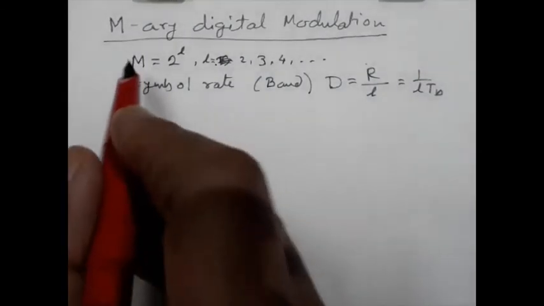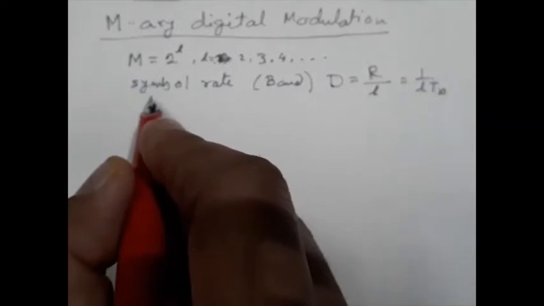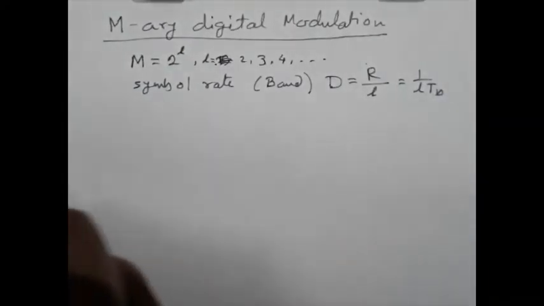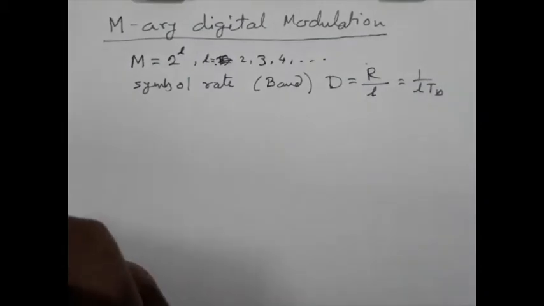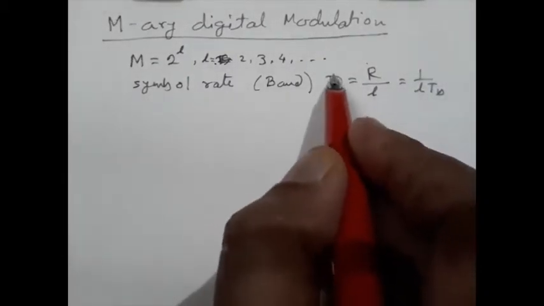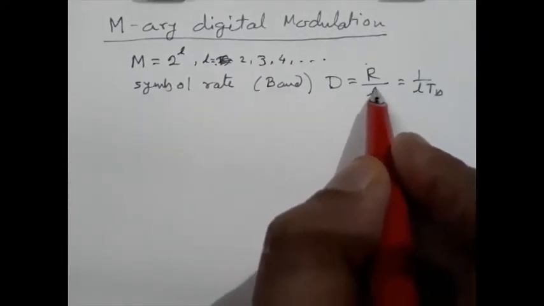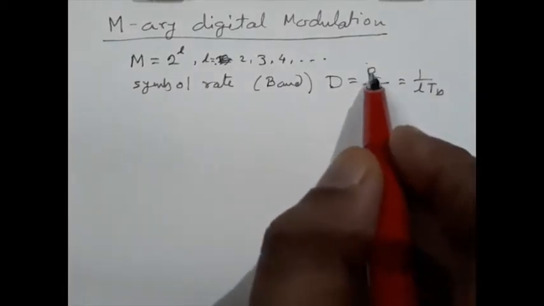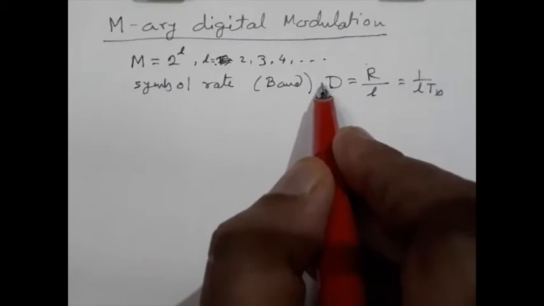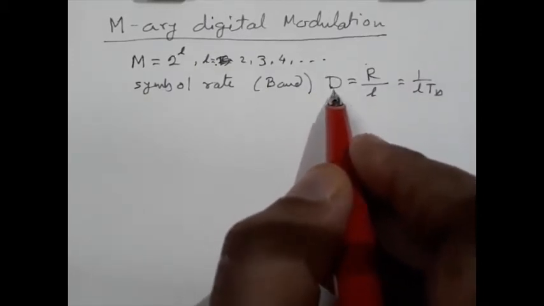So in an M-ary digital modulation system, each symbol at the output of the modulator carries L number of bits. If we transmit, say, 10 symbols and L equal to 2, then effectively we will transmit 2 times the baud rate number of bits.